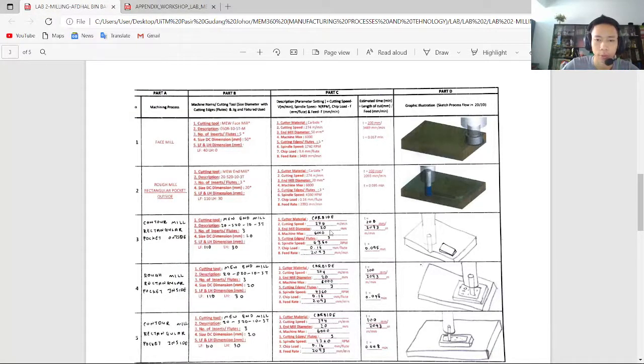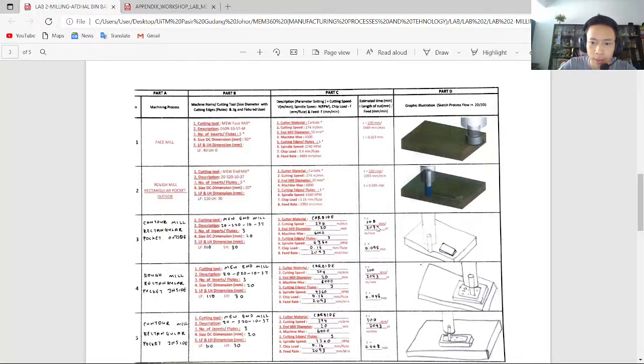Okay, so we move on to the next. For part C, we calculate the estimated time in minutes with the equation of length of cut in millimeter divided by feed rate in millimeter per minute.